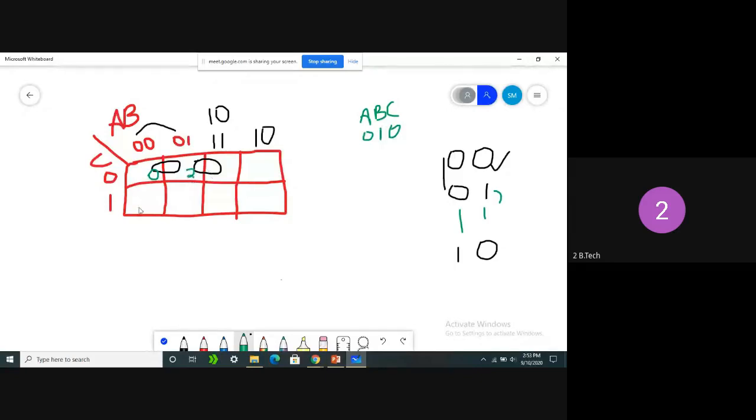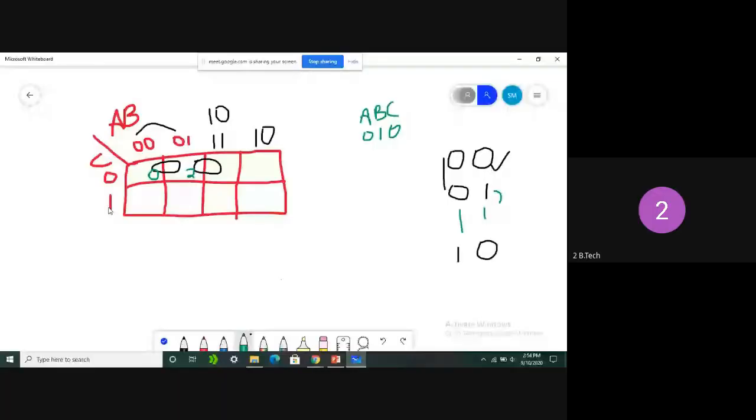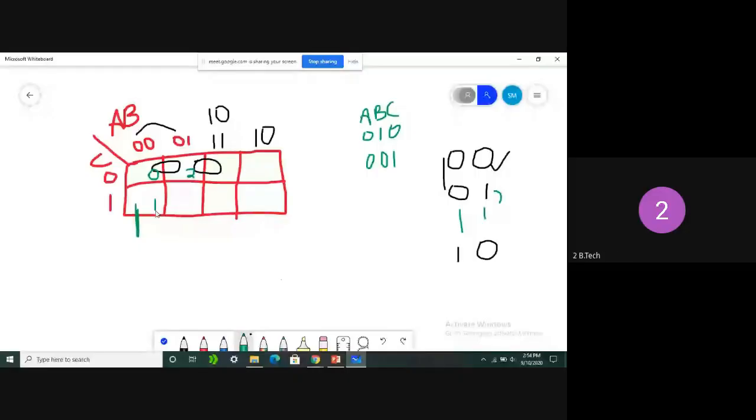What is the C value here? This cell we can see its value. AB 0 and C is 1. So what is the minterm? AB 0. Here also B 0 and C is 1. So this is going to be M1. M1 in the sense 1. In the next cell, what is the A value, B value? A is 1, B is 1 and C is 0. And 3. 1 1. Yeah, it is 3, sir.